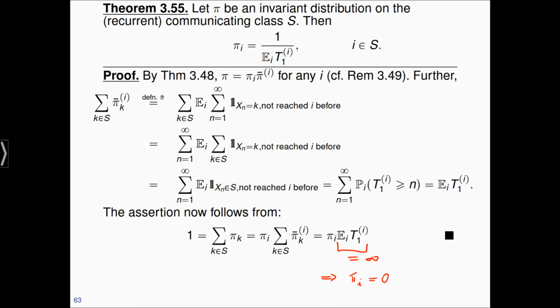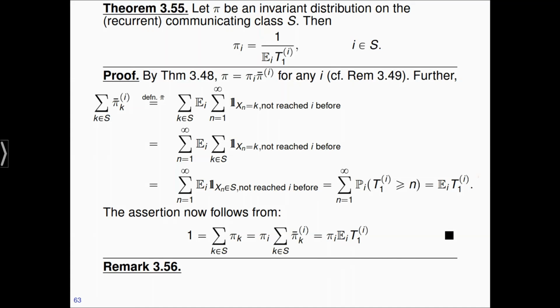Notice that seemingly there's a problem with the proof in this case, because you have 0 times plus infinity, which is supposed to equal 1. But this equality here only holds when pi I is positive. Otherwise we cannot use this equality here, so there's no problem with the proof in this case also. And I hope I clarified all my cheats now, so this should be the end of the proof of the theorem.